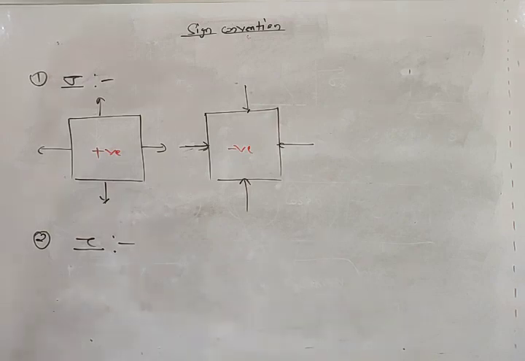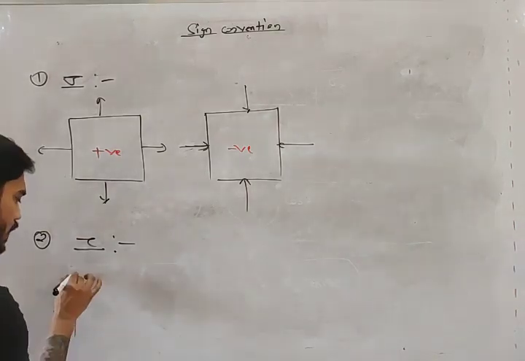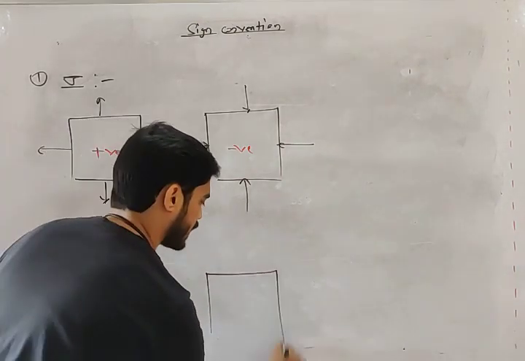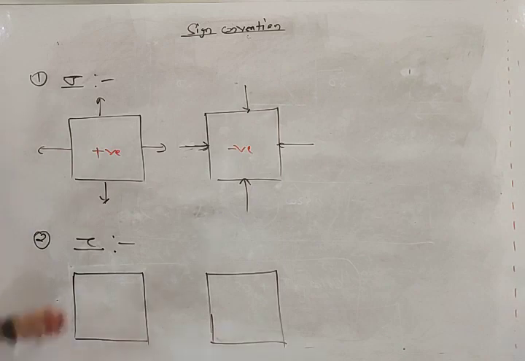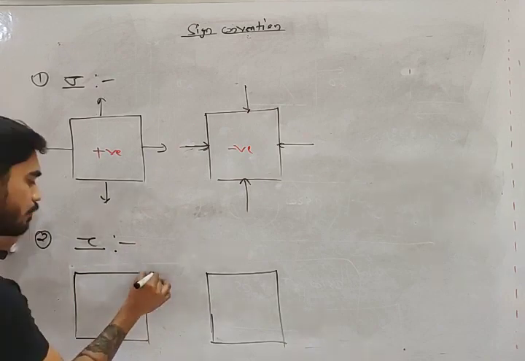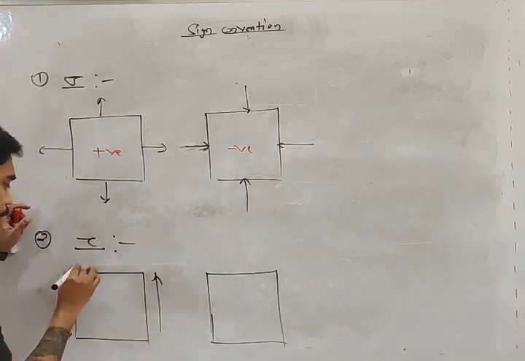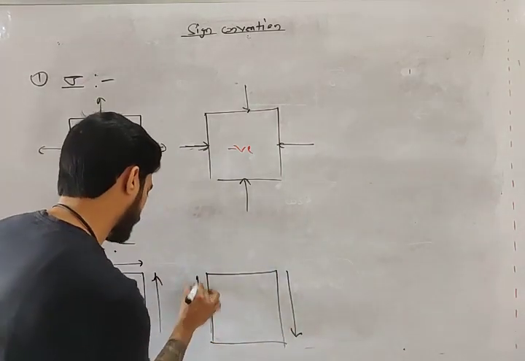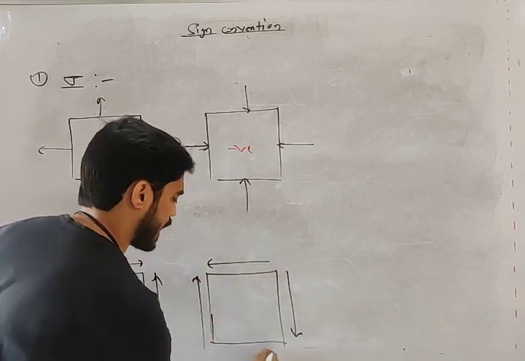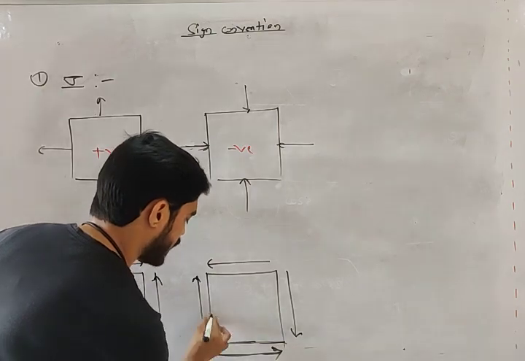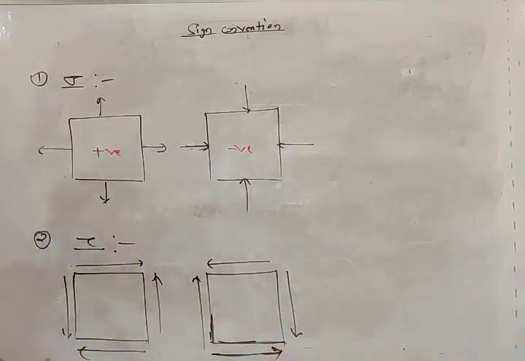Okay, so the sign convention of tau I have already explained in case of complex general state of stress, in the second lecture, general state of stress. I explained what the sign convention of tau is. Okay, but I will repeat it again. I will repeat the sign convention of tau again. Okay, ध्यान से देखना, थोड़ा सा उलझाने वाली चीज है, थोड़ा उलझाने वाली चीज है. So please understand it properly. Okay, see,